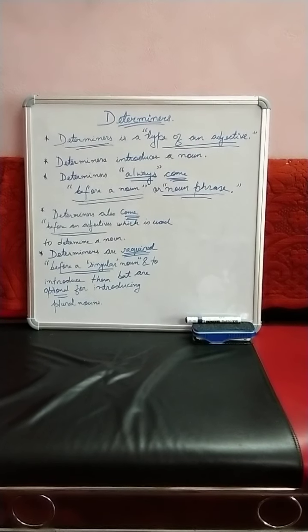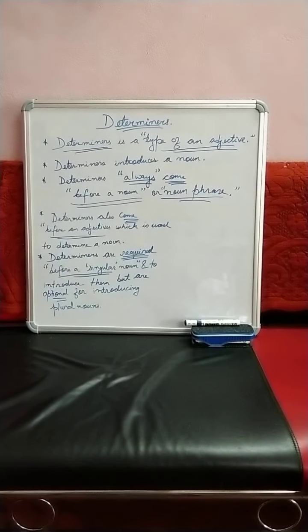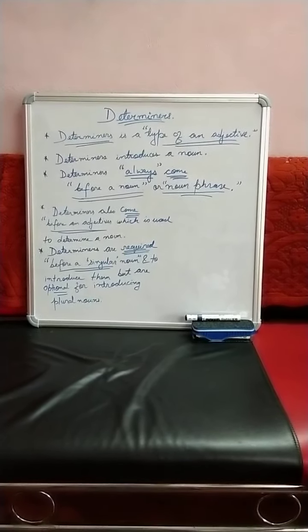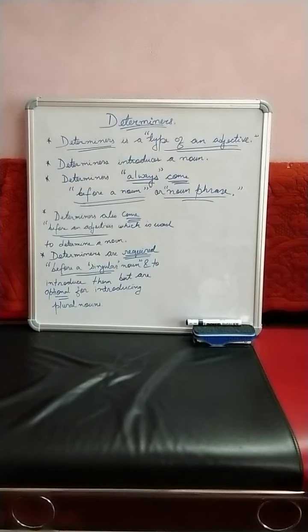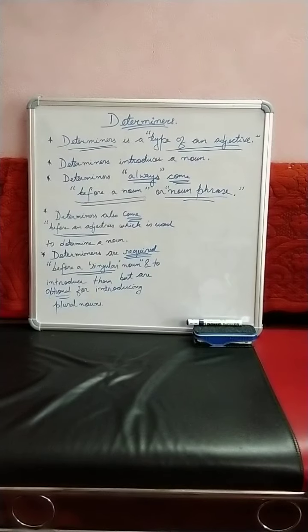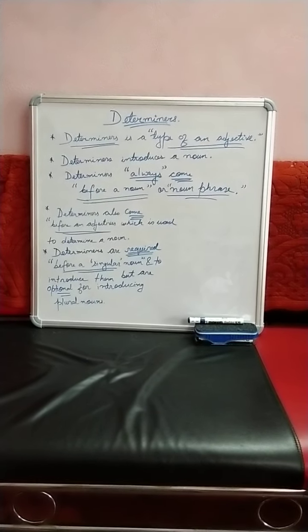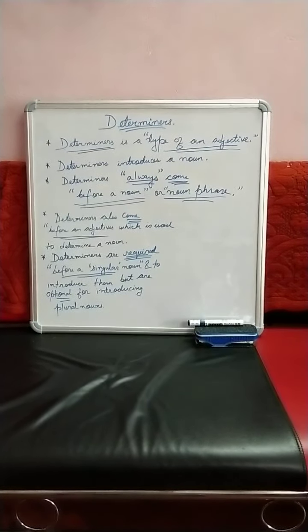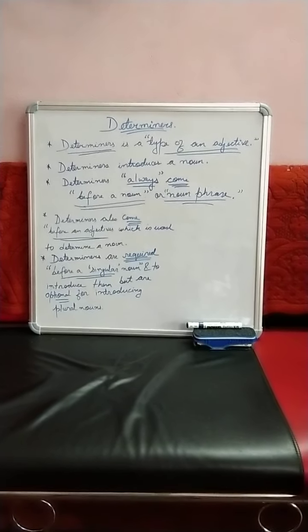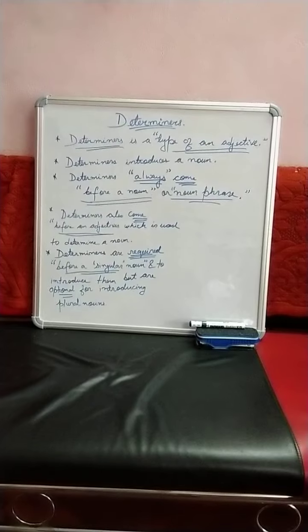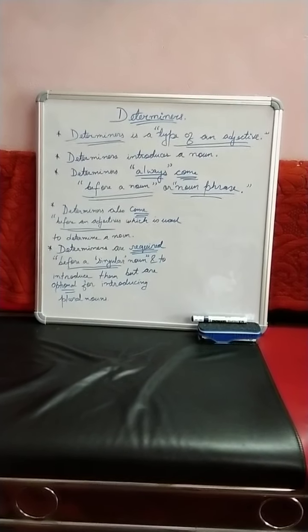We'll do a little brush up of it. An adjective is a word which qualifies or modifies a noun or pronoun. That means an adjective tells us about the quality of a noun or pronoun. Because a determiner is also a type of adjective, it also modifies and qualifies a noun as well as a pronoun.